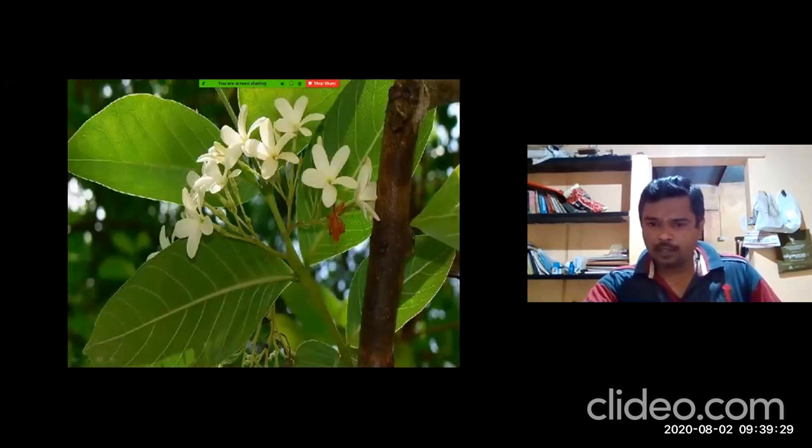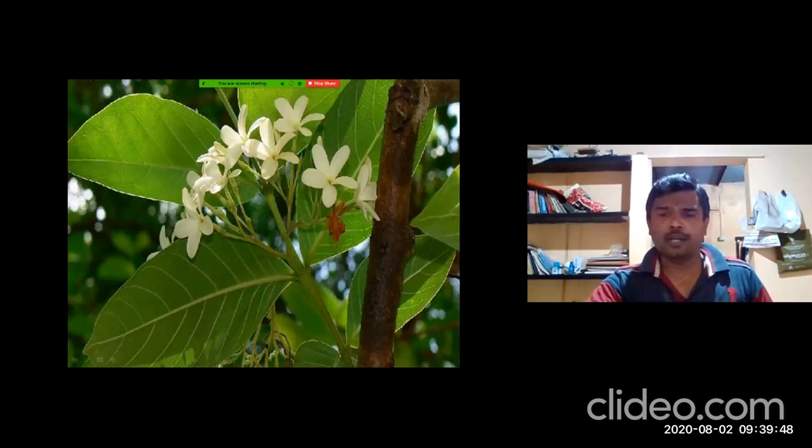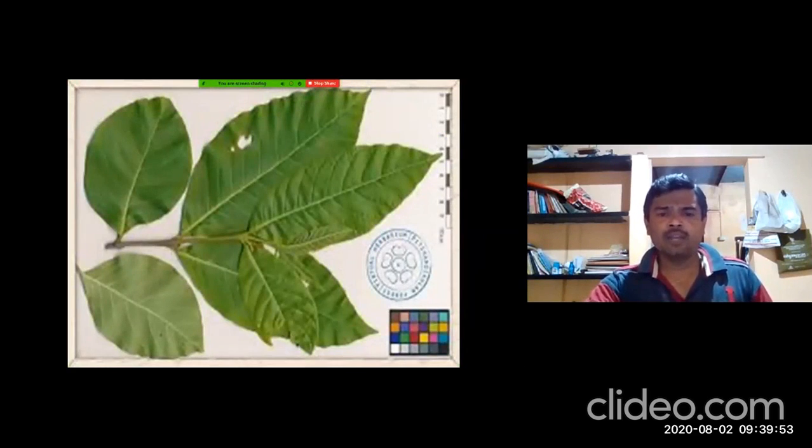Here the petiole is very small, sessile or subsessile you can say, with an entire margin. On the lower surface, prominent venation is present, with a short, acute apex. The arrangement of the leaf is opposite. Even in this picture we can observe the opposite arrangement, and the shape is elliptic or lanceolate. The apex is acute, or sometimes shortly acuminate.